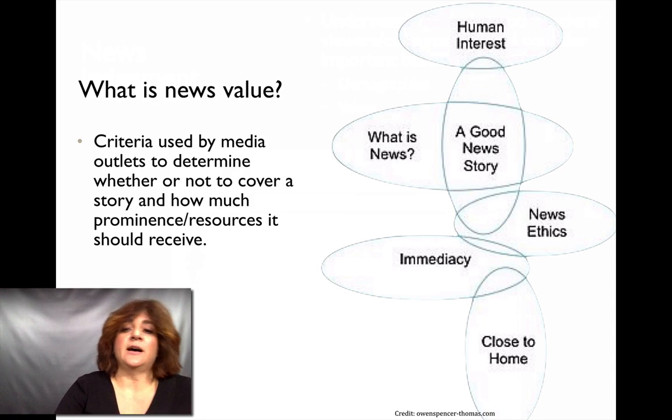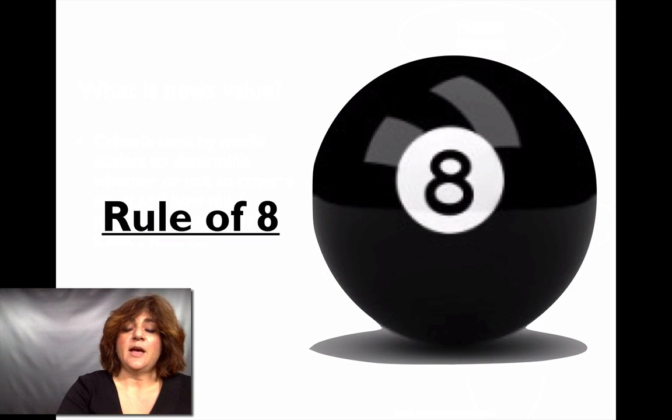It has to be a good news story. It has to have some form of immediacy. It has to be close to home, human interest. So let's look at how prominent these features are and how it helps our public consume news in a way that's meaningful. And we're going to do that in what we call the rule of 8. So these are the 8 key news values that we need you to start paying attention to.